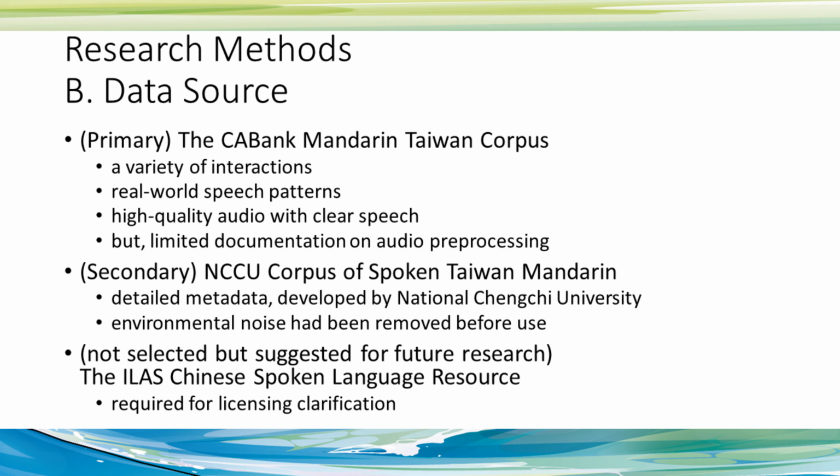And the other one is also open source. You can see this is from our university. We have a language center, and they created a corpus. They're providing very detailed metadata. However, we found that the environmental noise must be removed before we use it. This one is also from Taiwan. It's from Silicon Academic. But the thing is that they require a lot of processes to do the licensing. And there is also some documentation that allowed us to read, but we still need to do a lot of work. So we're using the first 2 as our foundation and then editing the stuttering events for the 3 types.